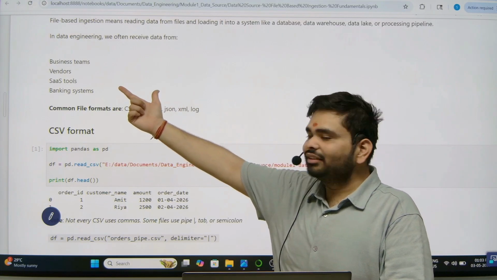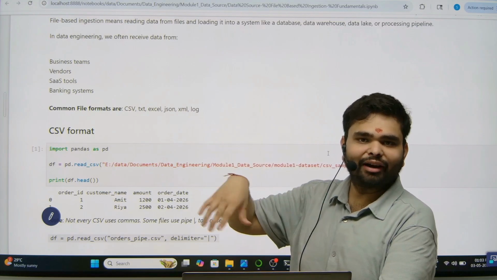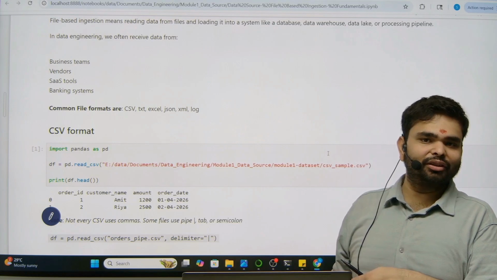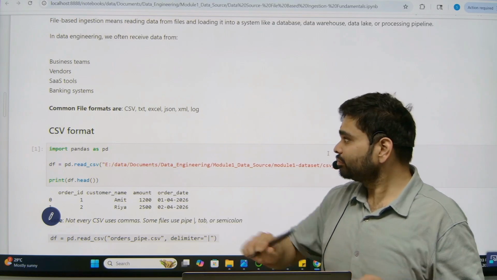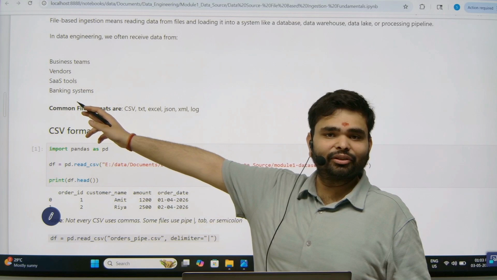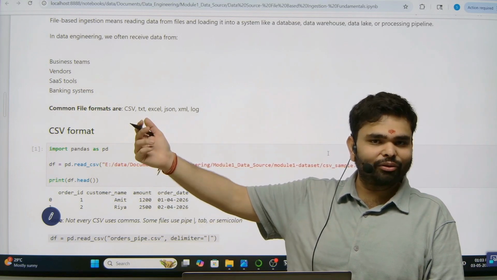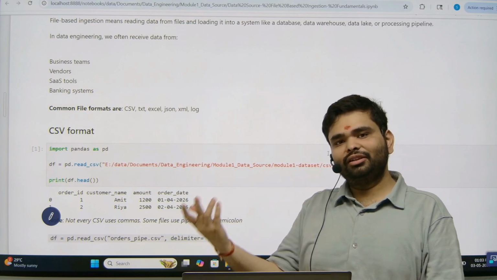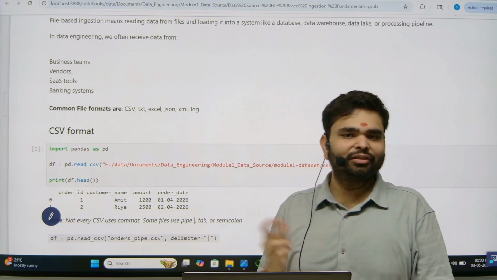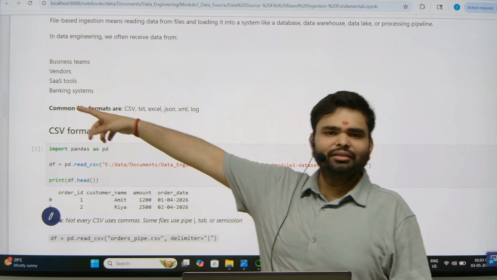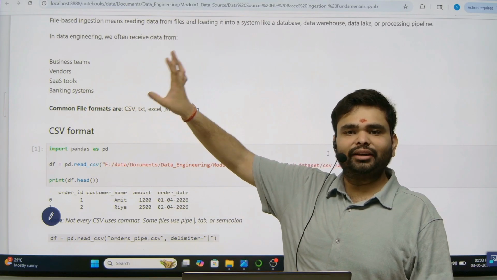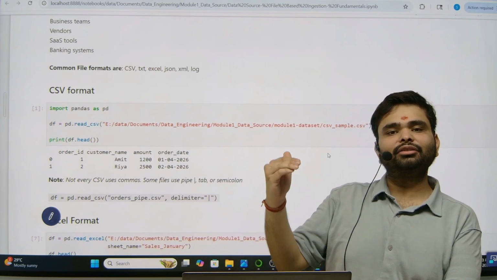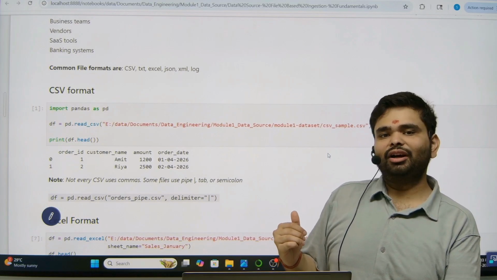Then vendors. The company has many vendors, and maybe a vendor doesn't have today's technology. He is using the Excel or the CSV file. SaaS tools and banking systems are very secure, so they can use different kinds of file formats, and they will use the files over mail or over Teams. So these are some examples of the data sources. Now we will study the different types of file formats and how we are storing them.